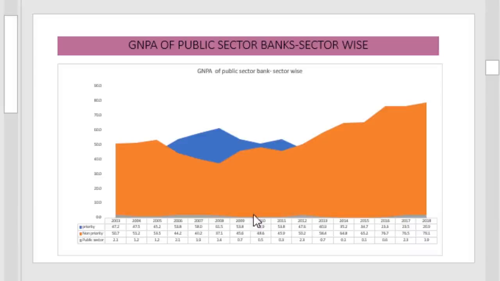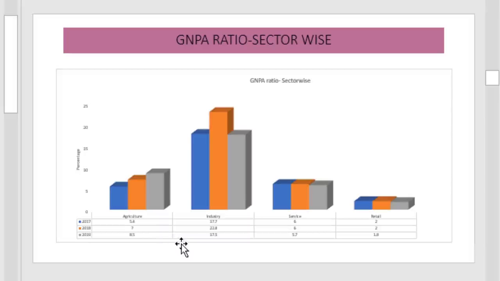Gross NPA of the public sector bank sector-wise is given here, priority and non-priority sectors. Here, a huge amount of NPA is in the non-priority sector. Sector-wise gross NPA ratio is given here for the agriculture, industry, and the service sector. In the case of industry, the highest amount is in the industrial sector.